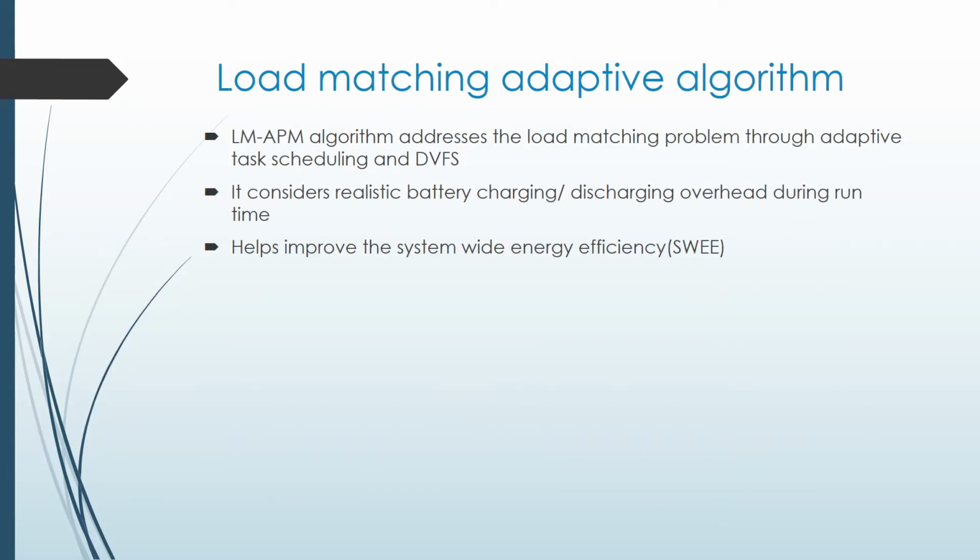The third algorithm is the load matching adaptive algorithm, LMAPM. It addresses the load matching problem through adaptive task scheduling and DVFS, that is dynamic voltage and frequency scaling. It considers realistic battery charging discharging overhead during runtime, and it helps to improve the system wide energy efficiency.